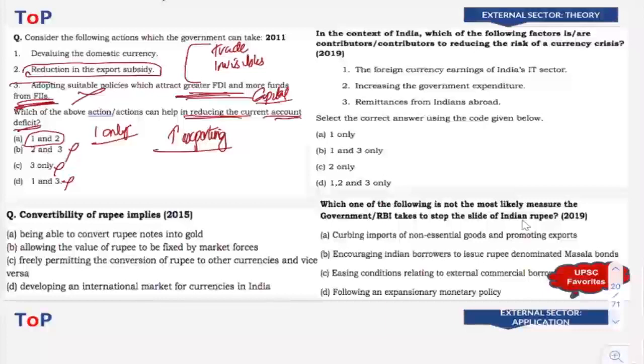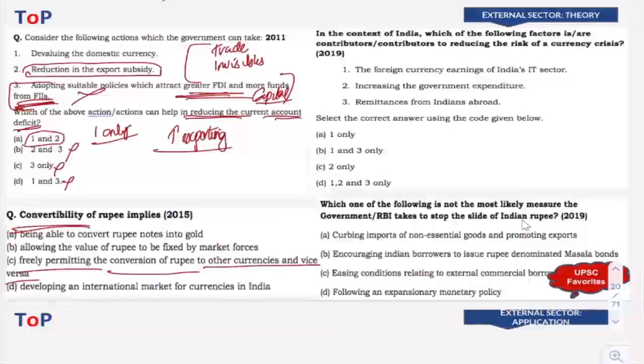So even if you know it or not, or even if it is confusing or not, with a very simple logic, with a very simple elimination technique, you can get to the right answer. So pay attention to these kind of details. Now next is convertibility of rupee implies. Again, what is convertibility? Very simple idea that everyone studies as part of basic economics. It is freely permitting conversion of rupee to other currency and vice versa, right?